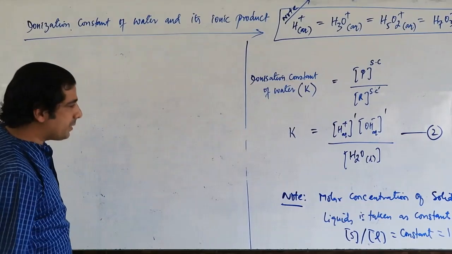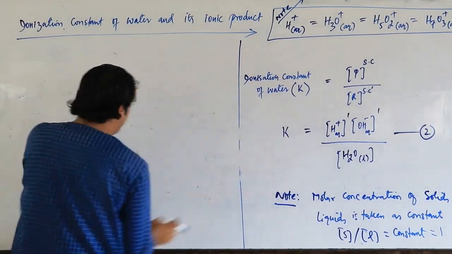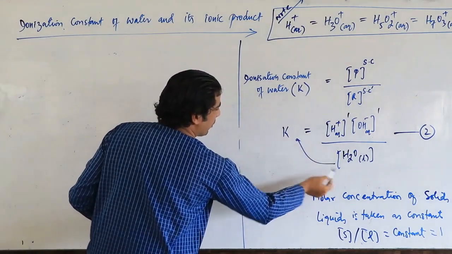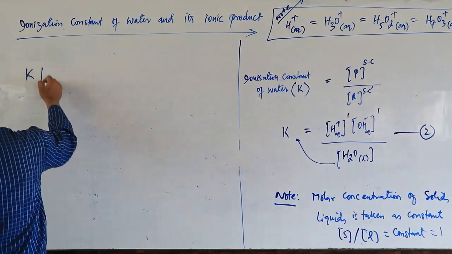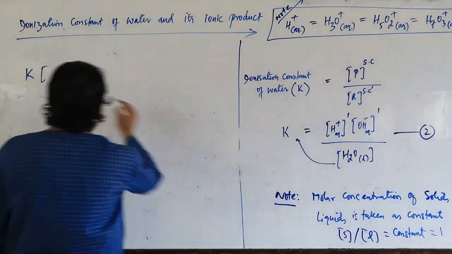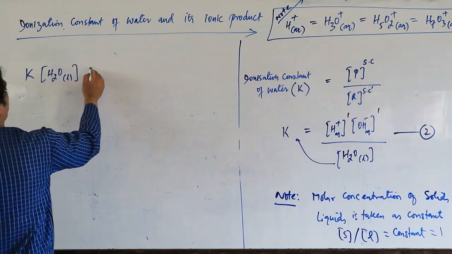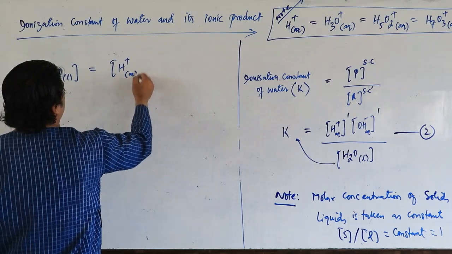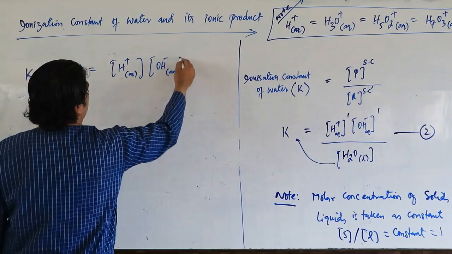So my dear friends, now have a look. K is basically the ionization constant we have. Let us transfer this term here. So I will be having K into H2O liquid, it's equal to H plus aqueous into OH minus aqueous.